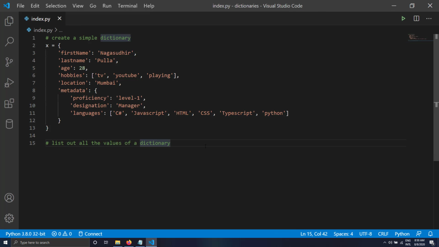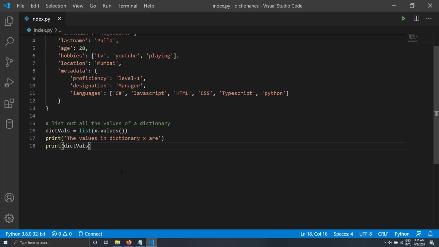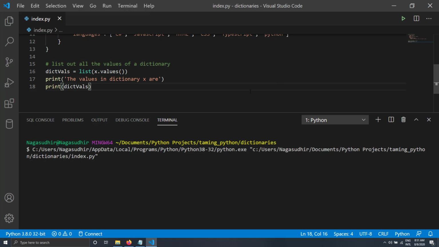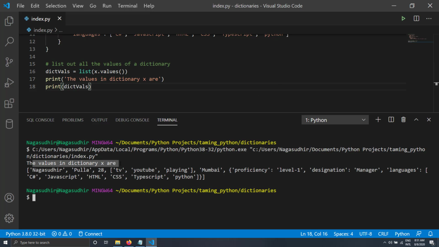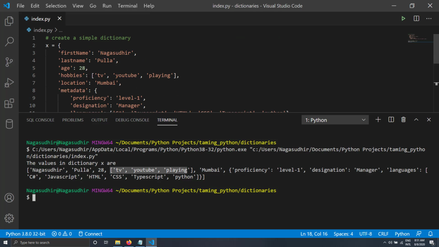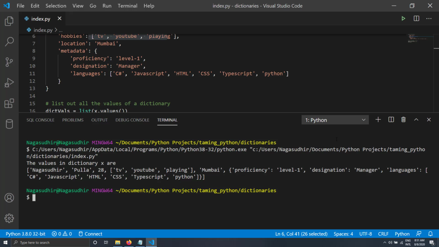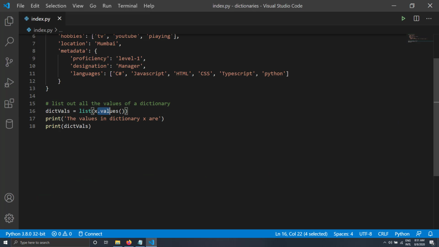Now let's see how we can list out all the values of a dictionary using the dot values function. So now you can see I have used list of x dot values to get a list of all the values of the dictionary X. So let's see how it comes out. Alright, I'll run this. Here you can see the values of dictionary X are Nagasudhir Pulla, 28, my array which was this one, hobbies, and my location value and my metadata object. So I have listed out all the values of the dictionary using this x.values function.